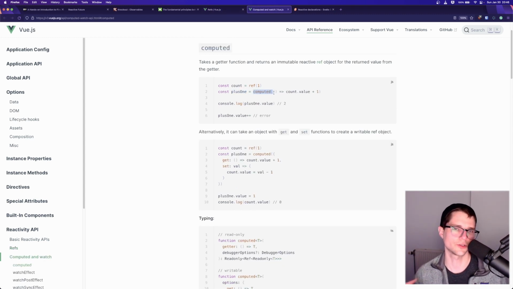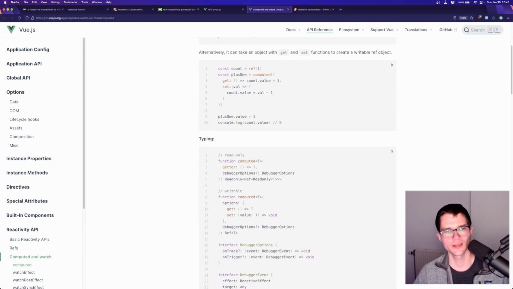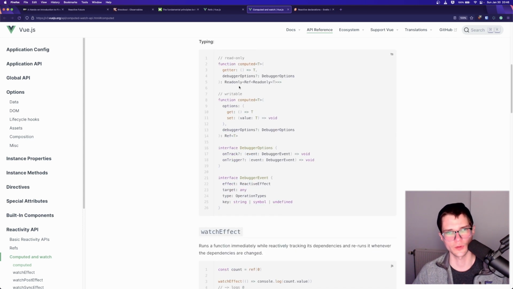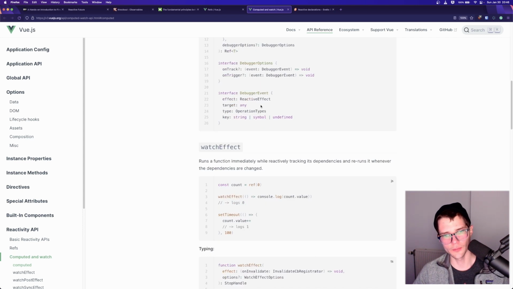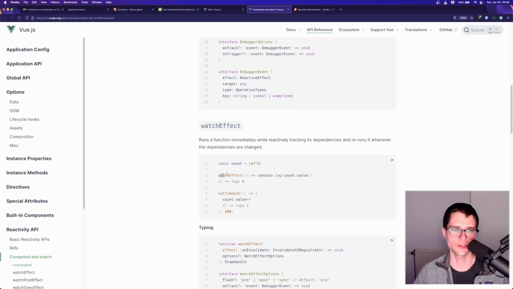They call their derivations computeds in Vue. But again, this value +1 will automatically update to be one more than the count anytime count changes. It's the exact same thing. And again, here's their watchEffect, which, you guessed it, is a reaction, right? Anytime count updates, suddenly we're console logging the latest value.